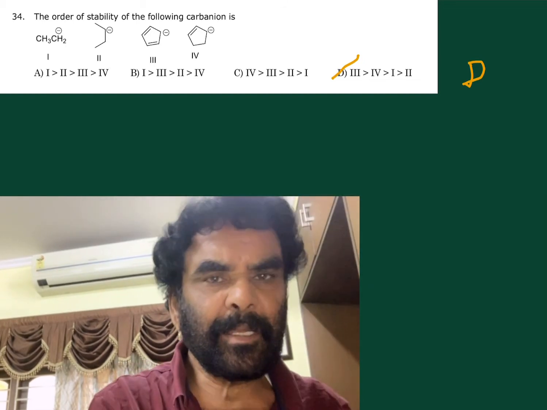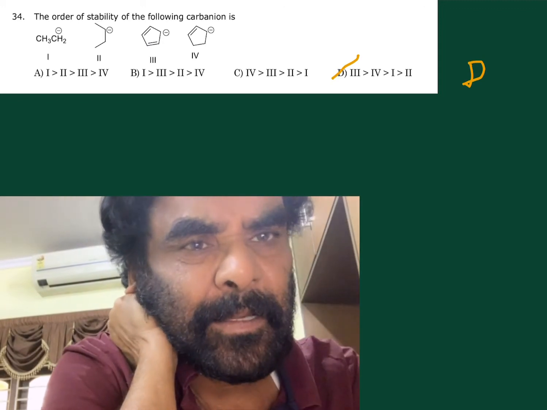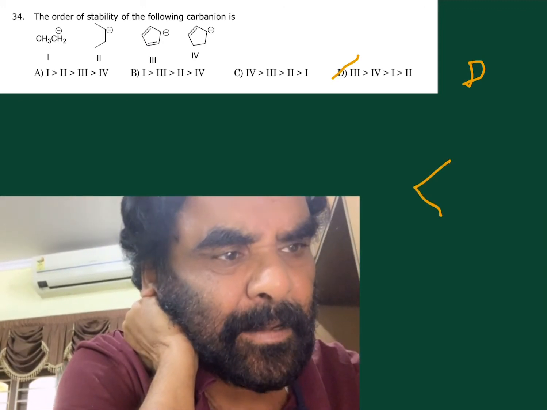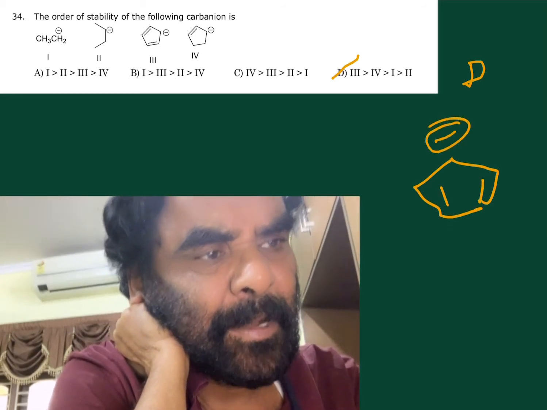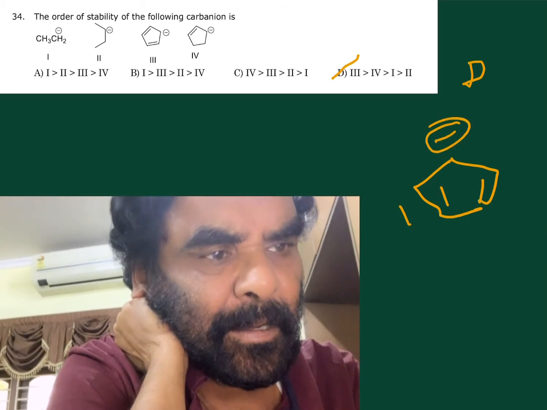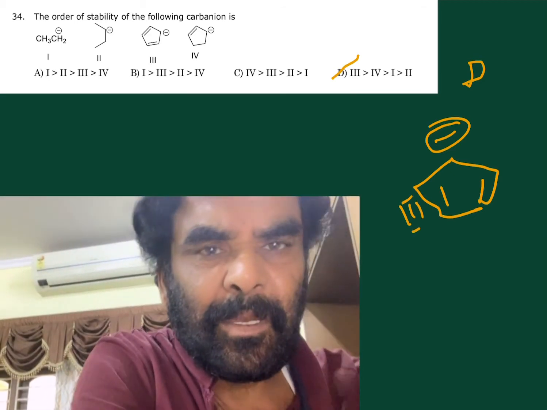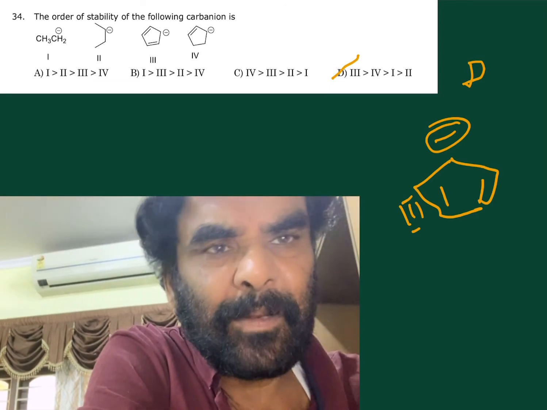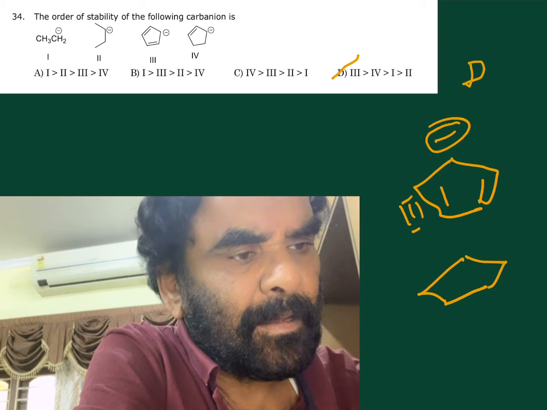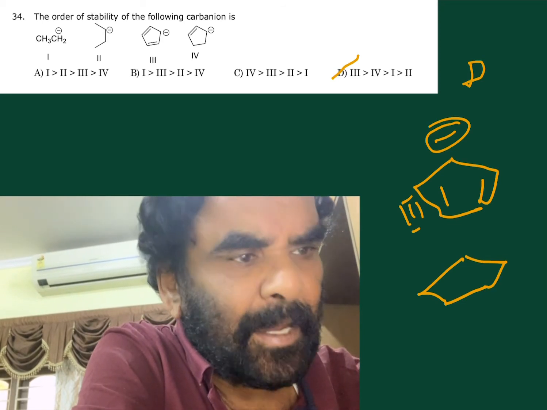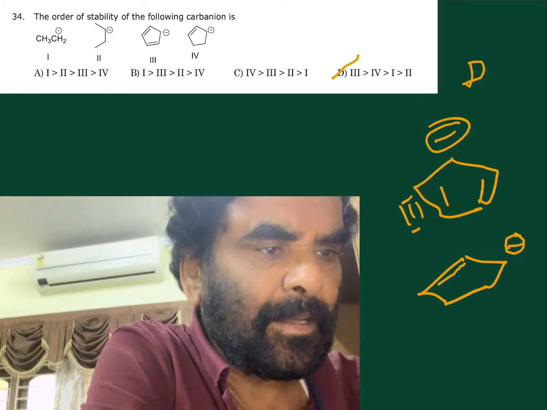Now it is asking for the order of stability of the following carbanions. See, the third one is aromatic, cyclopentadienyl aromatic. 3 is greater. So 3 is greater in this. This is the only option. Next, the 4th one, resonance. This is the negative charge. This is the 4th one.